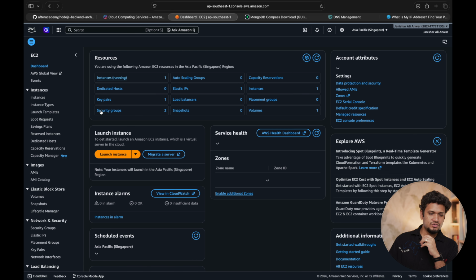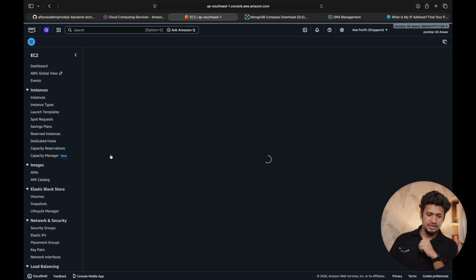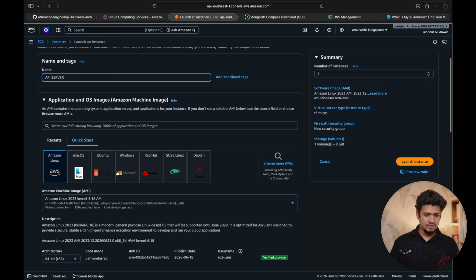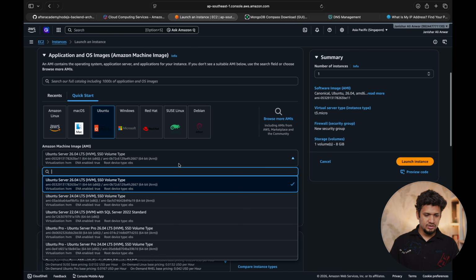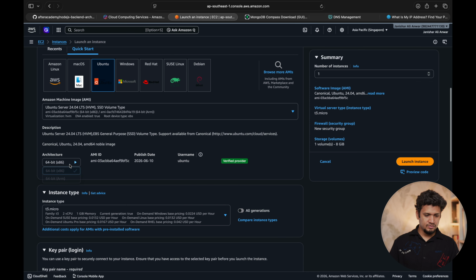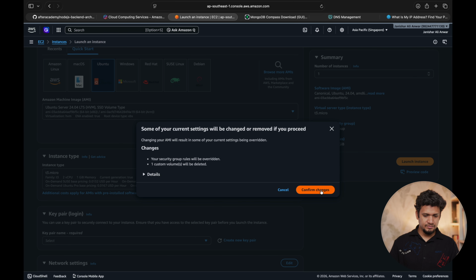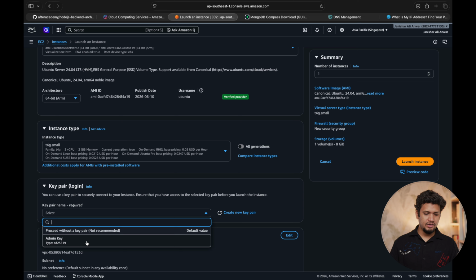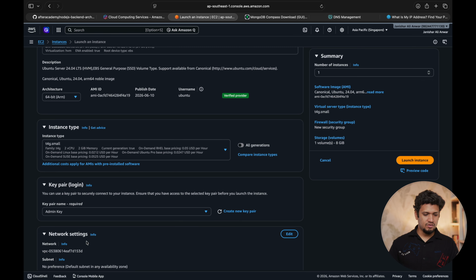Now for that, let's go to the dashboard and go to launch instance again. Call it API server. Again, the Ubuntu instance and version 24. Confirm. ARM. Confirm. Then T4G small. This is fine. For the key pair, I'm going to utilize the same one which we had created for our database, so that through that single key we can have access to multiple servers.